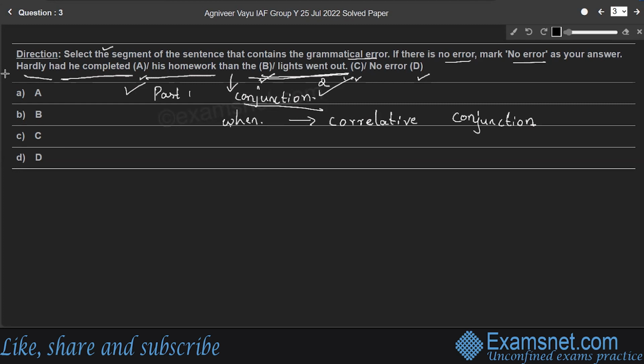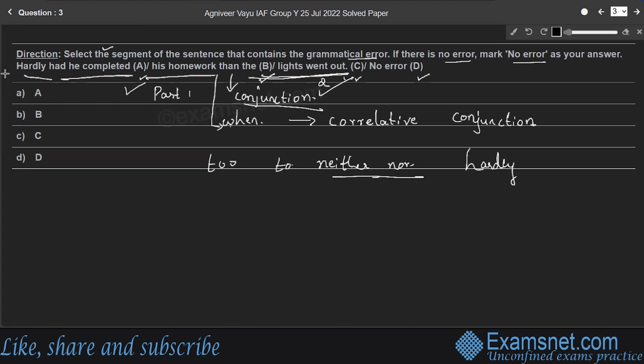Here two parts correlate with each other, or they have an equal value in the given sentence. Therefore, this type of conjunction is called a correlative conjunction. For example, two, T-O-O, two, or neither nor. A pair of words. Then hardly is a correlative conjunction.